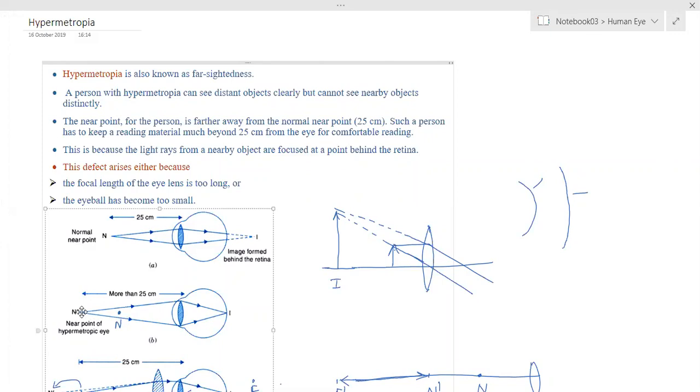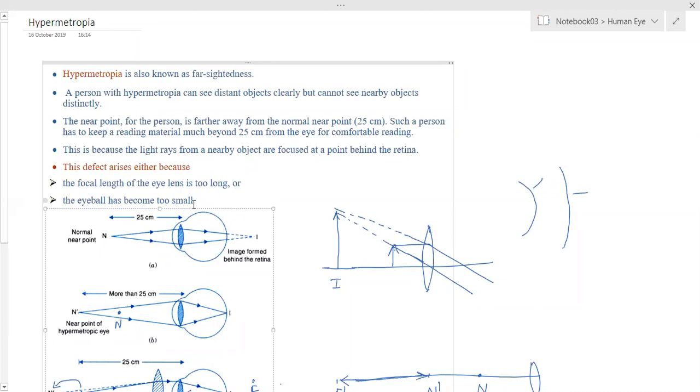Is that clear, the problem? Yes, ma'am. Okay, now what are the causes of it? One cause is that the near point has gone back. That means the shrinking of the eyeball. The eyeball may have shrunk. So the ciliary muscles are working properly, but the screen is not at the proper position. Therefore the image cannot be processed. One reason is that the eyeball has become too small. This is one of the probable reasons.